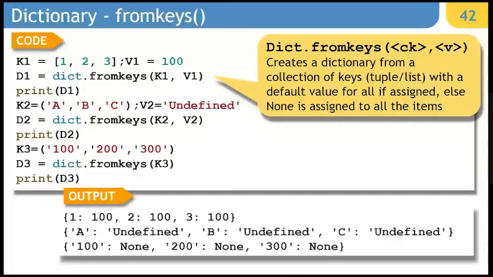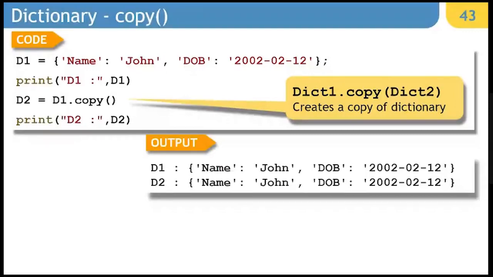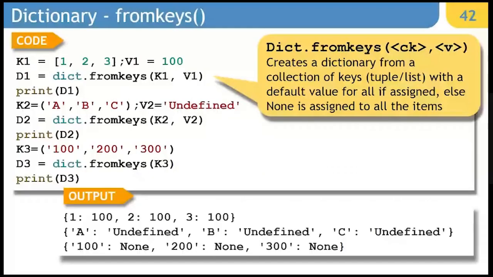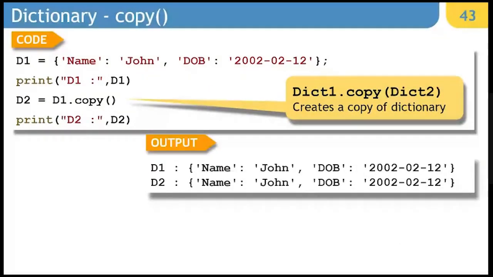Then next is copy. Copy is basically simply copying the content from one dictionary to another. So you simply write d2 = d1.copy(), and the content will get copied. The same can be done simply by writing d2 = d1 also. So you can see there is no difference in the output, whether you make use of d1.copy() or you do d2 = d1.